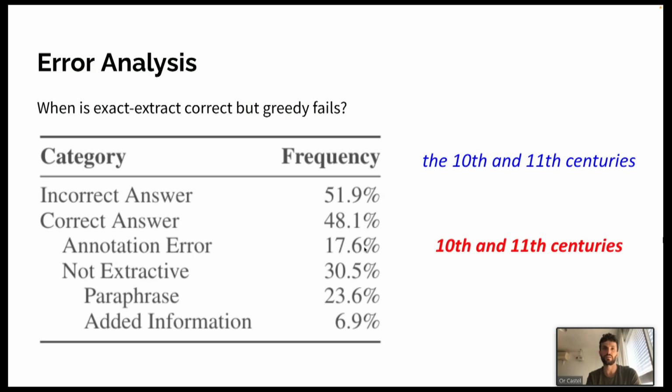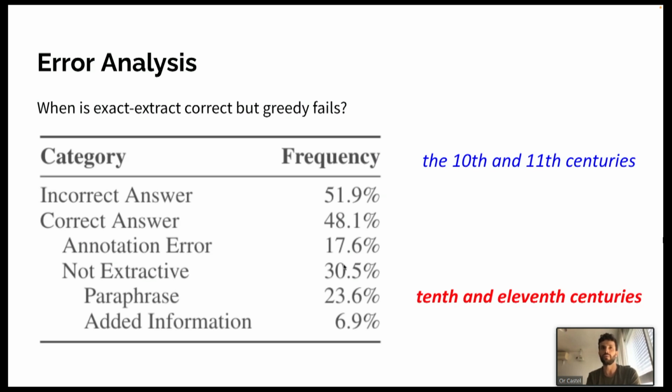In 17% of the times, it was actually extractive, and the answer was correct. It was merely an annotation mistake. The annotator just did not choose one legitimate span that the model did choose. So this can be regarded as a false negative. In the other cases, in 30% of the cases, it was not extractive at all.